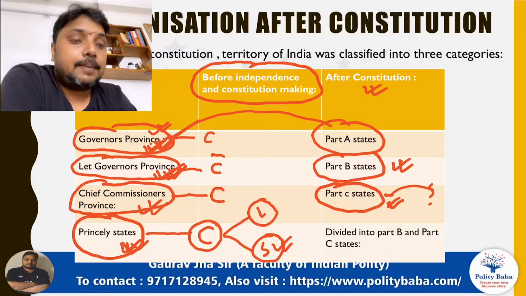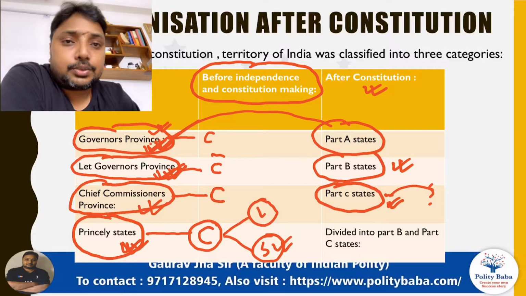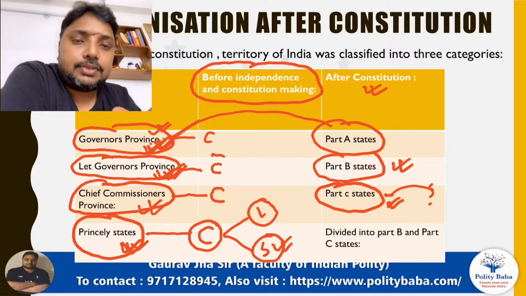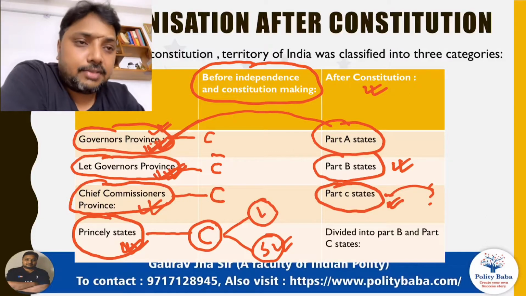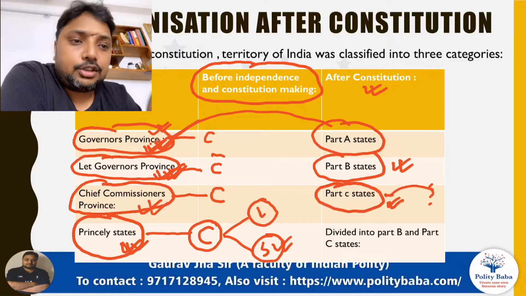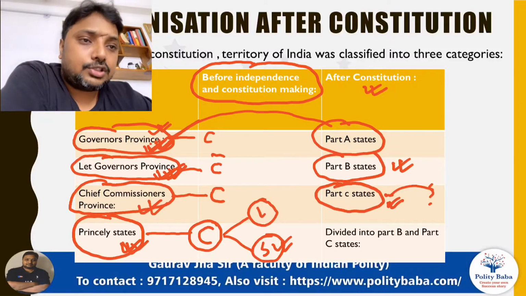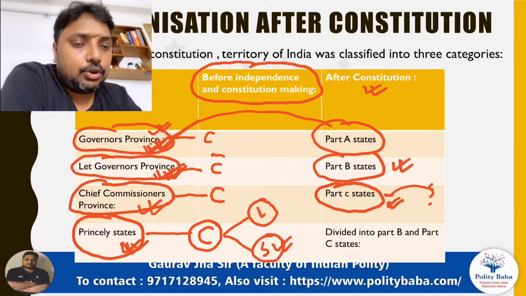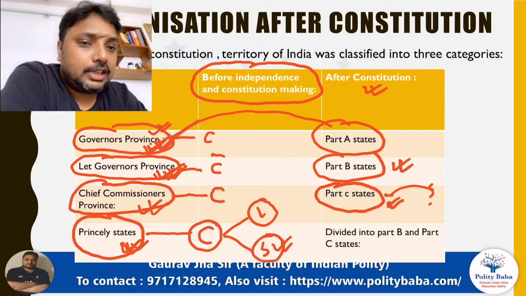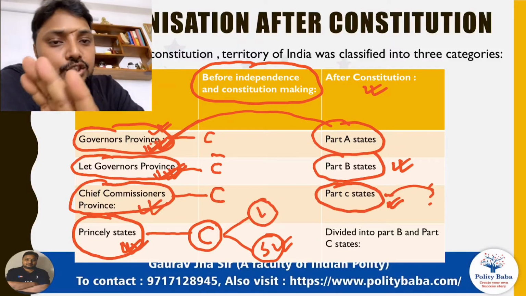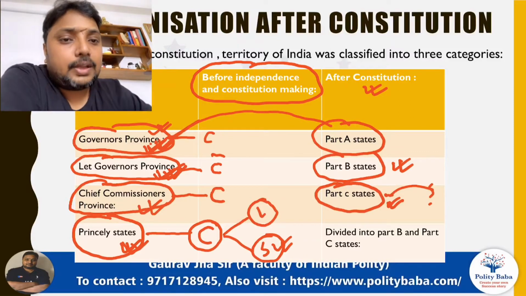The Constituent Assembly finally responded as per the advice of the SPV committee and the JVP committee, and both these committees advised the Constituent Assembly that you should not indulge in making new provinces on the basis of language. You should continue with the old arrangement of the Britishers only. The only thing you need to do is change the names of the British provinces.